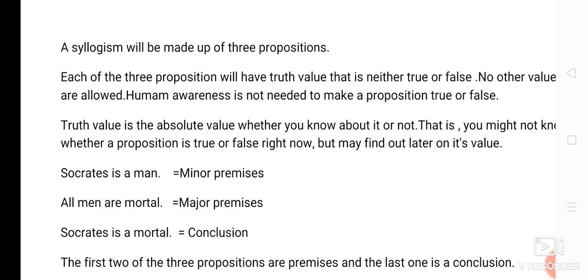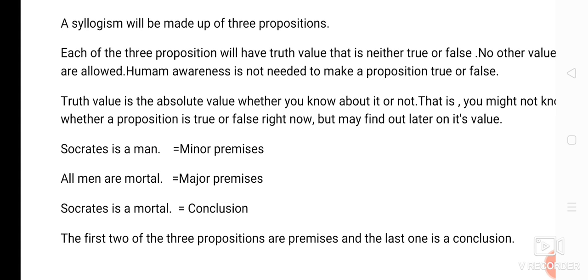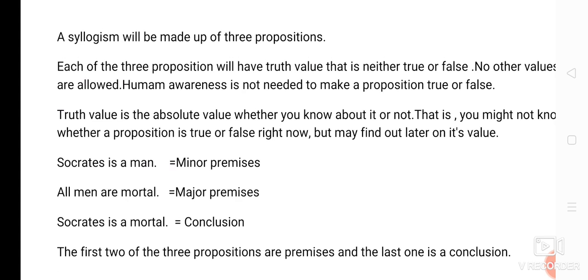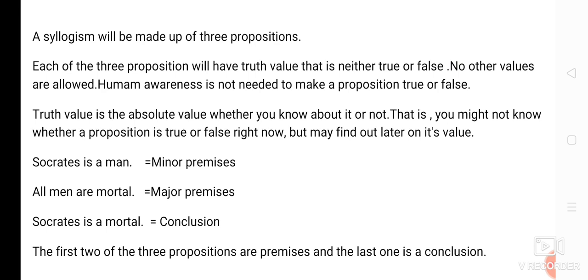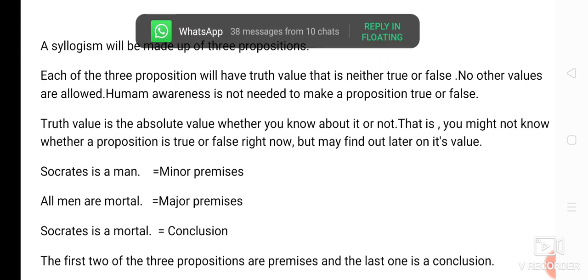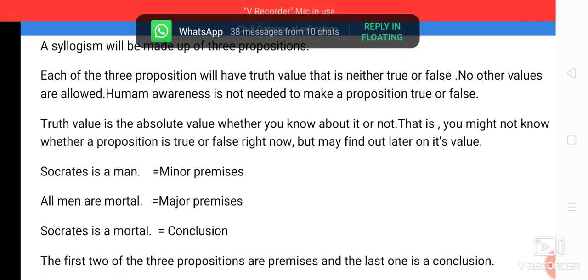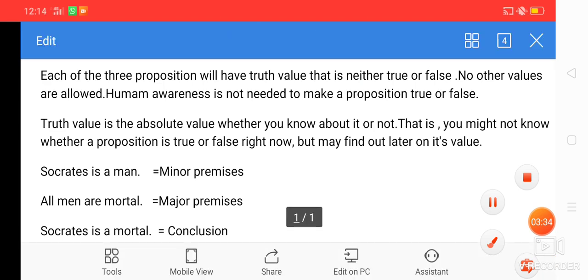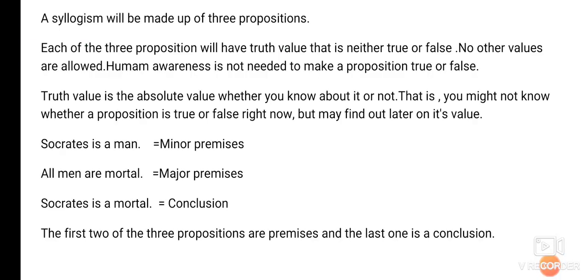So a syllogism will be made up of three propositions. We know that each of the three propositions will have a truth value, that is, either true or false. So we cannot say it is exactly true, neither can we say that it is a false statement. No other values are allowed on this proposition. Human awareness is not needed to make a proposition true or false. So truth value is absolutely true whether you know about it or not.